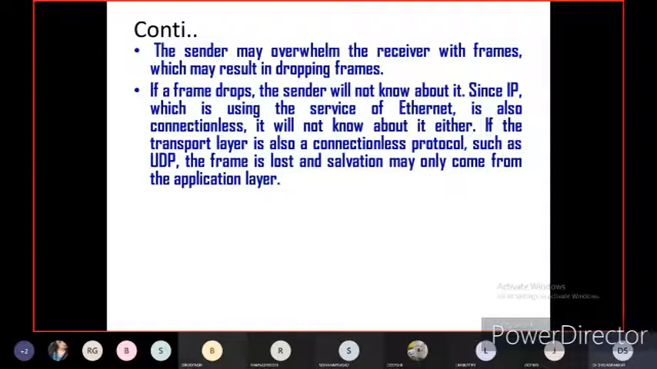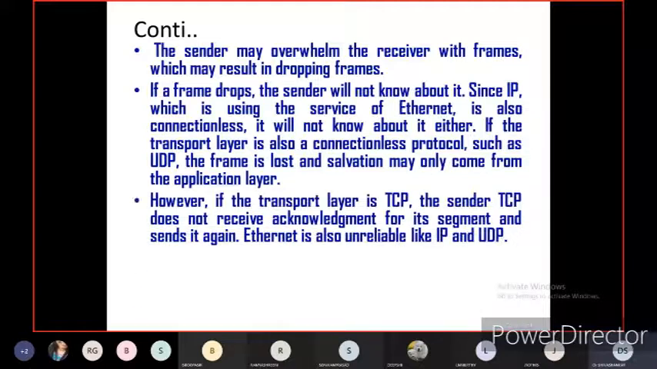I have told you in the beginning, UDP is a connectionless protocol, a wireless communication protocol. If the frame is lost, the salvation may only come from the application layer. However, if the transport layer is TCP, the sender TCP doesn't receive an acknowledgement for its segment and sends it again. Ethernet is also unreliable like IP and UDP because Ethernet is